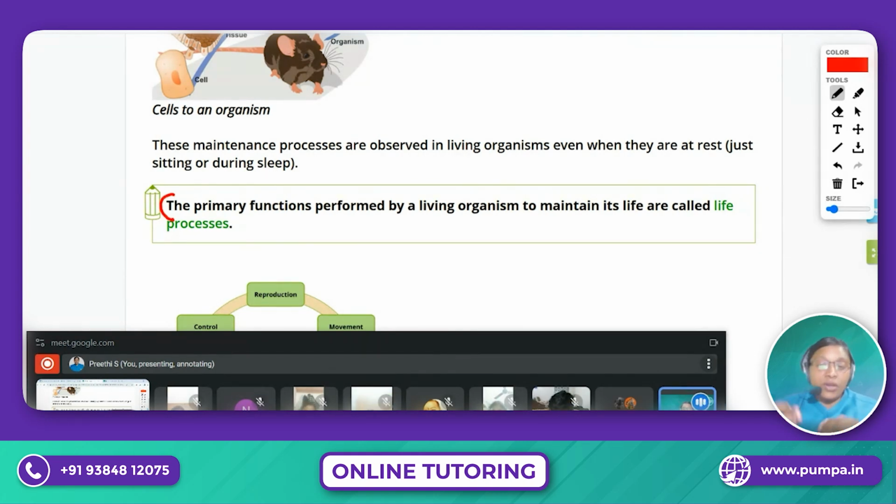In order to live, the organism has to live, right? So to live, it has to perform some of the functions. These functions are called life processes. For example, a human being has to live.